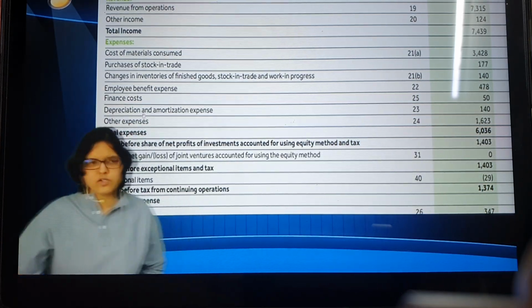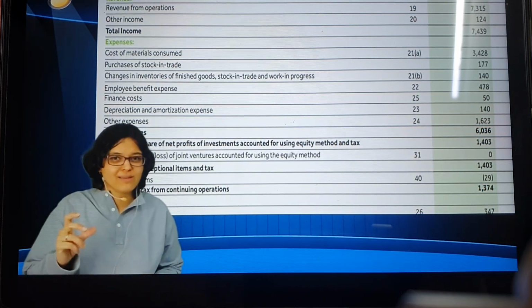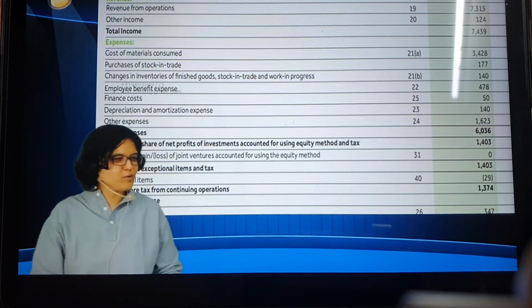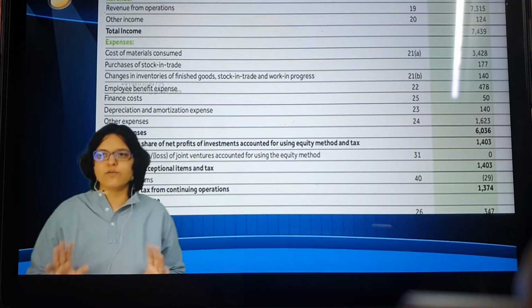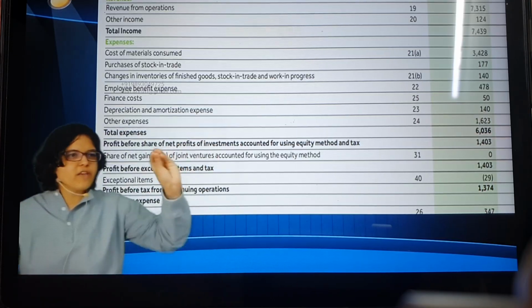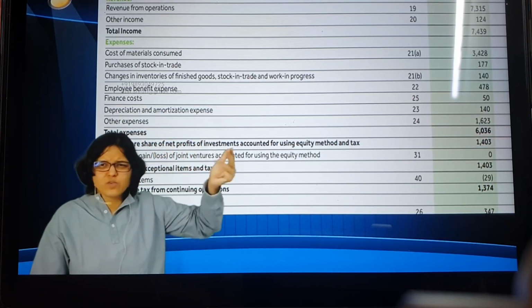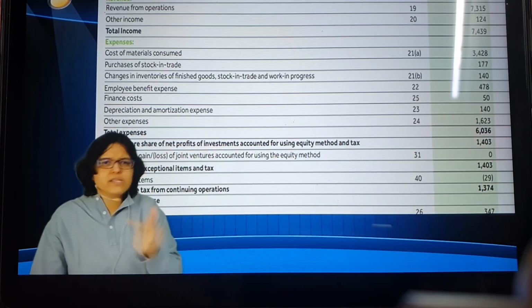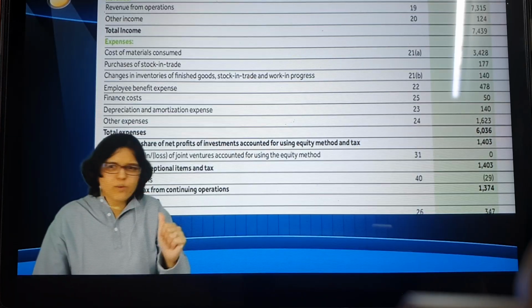Amortization is the same. That is also reduction in value, but that is for intangible assets, something like software, goodwill, all that. But finally, we need not go into so much detail. Depreciation and amortization both mean reduction in the value of assets. It's an expense. And the last one you can see is other expenses. So quickly tell me what are the 5 main expenses that we are checking here? Raw materials consumed, then employee expenses, then finance cost like interest, then depreciation and amortization, other expenses.